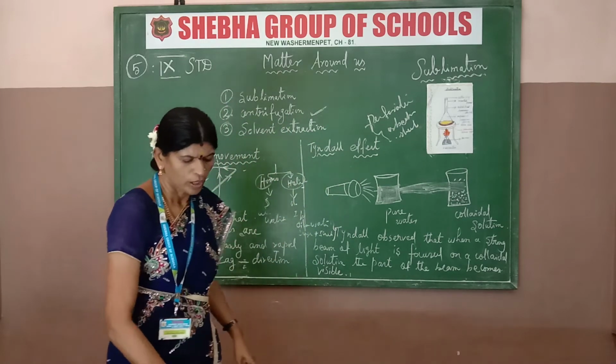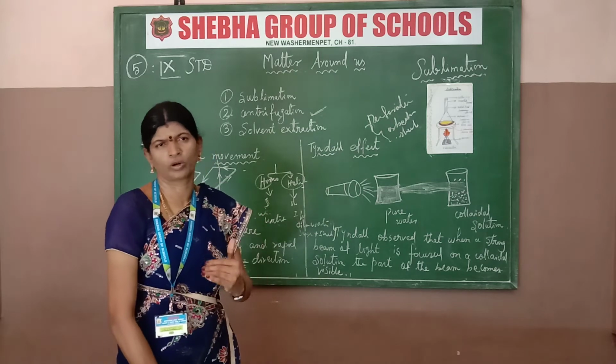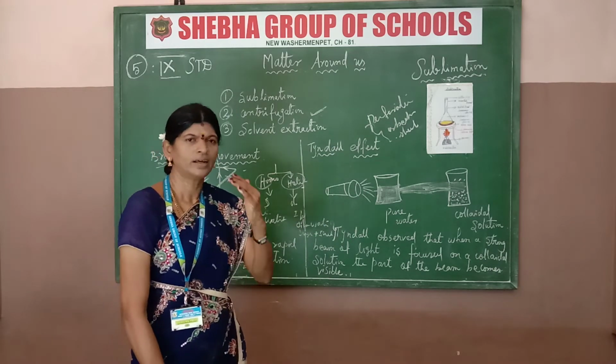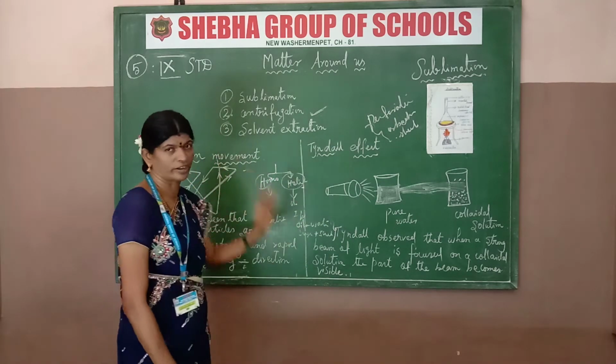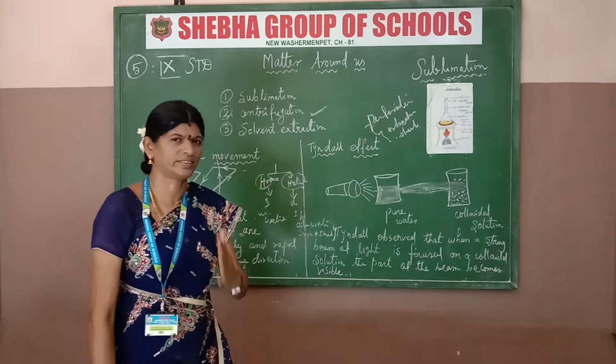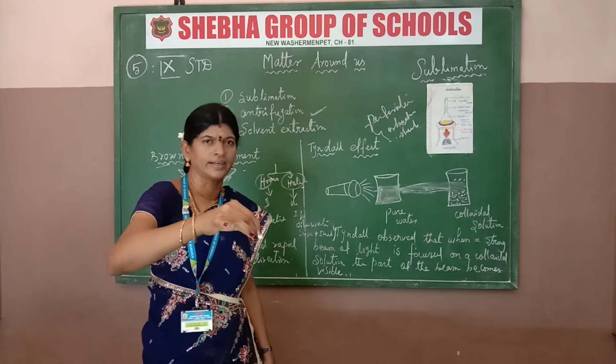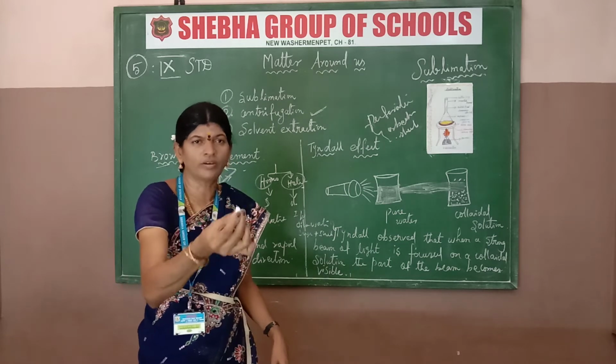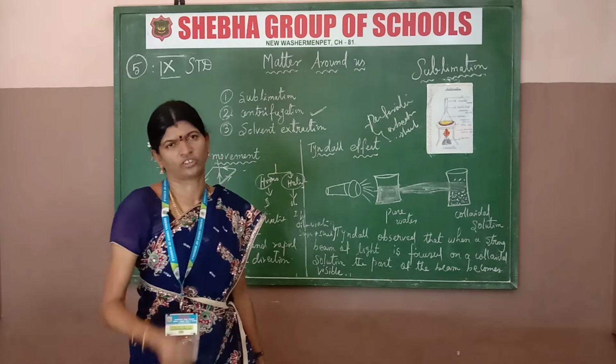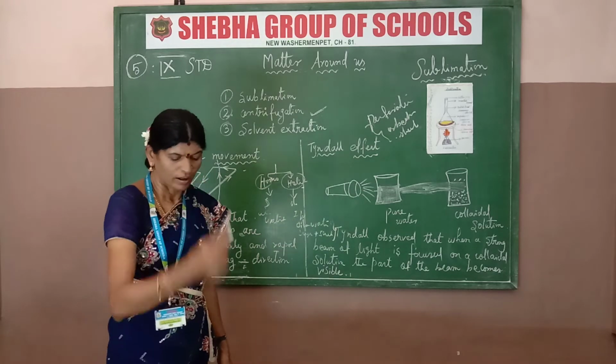Next is chromatography. What is chromatography? There are two types: absorption and adsorption. For example, I take one piece of chalk and immerse it in ink. What will you observe? The white chalk piece fully absorbs the color. That is called absorption.